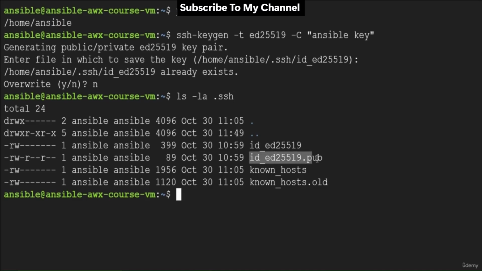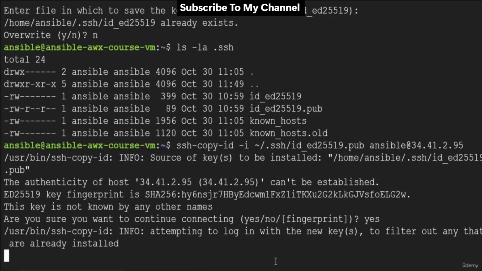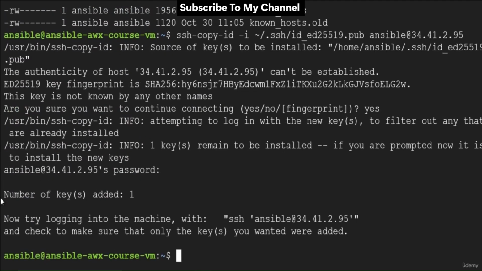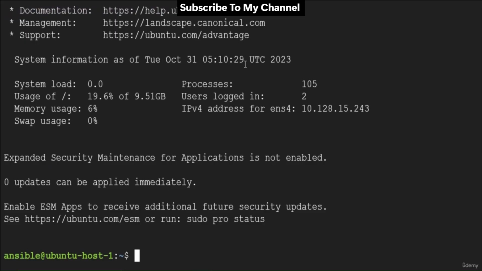I need to copy this public key to the host VMs to make the connection. With the ssh-copy-id command, I can copy the keys to the host. Here, enter yes, then the password of the ansible user. The key got copied successfully. Now we can connect to the VM without password authentication. We enter without the password using key authentication. This is particularly useful when automating tasks with Ansible.